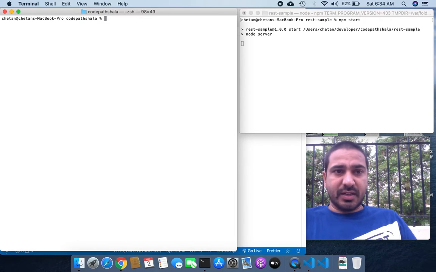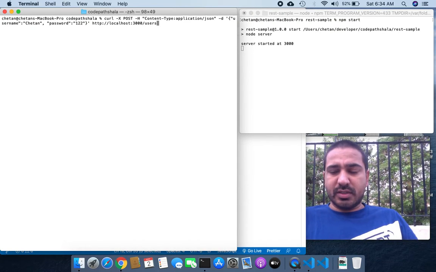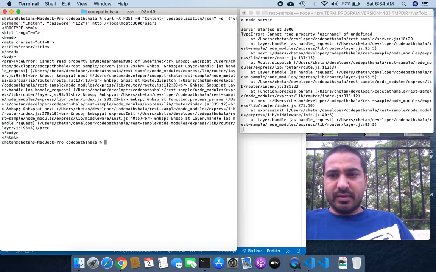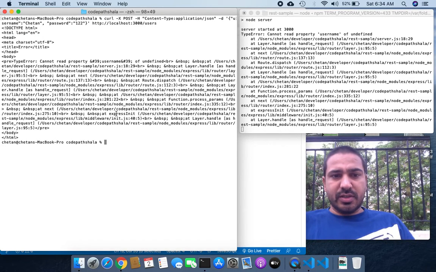Yeah, it started. Let's put this curl request here. It's not showing any error right now, it's just not able to read these properties.